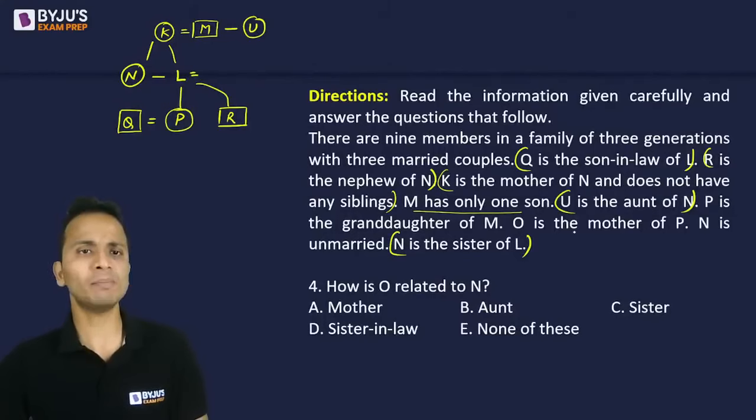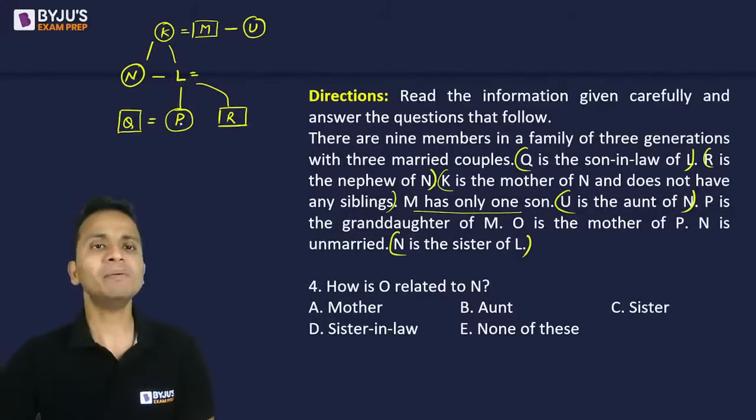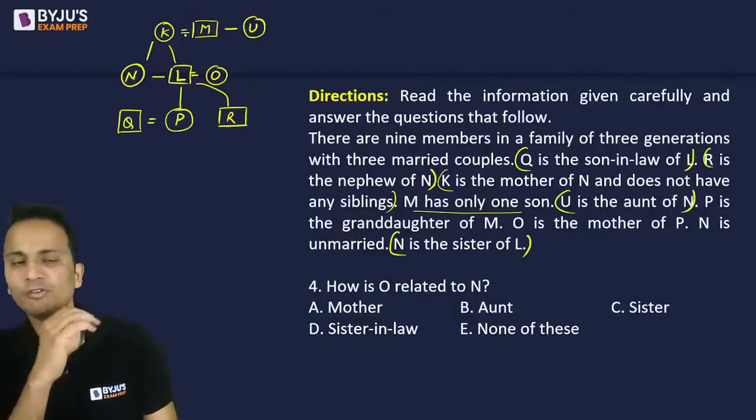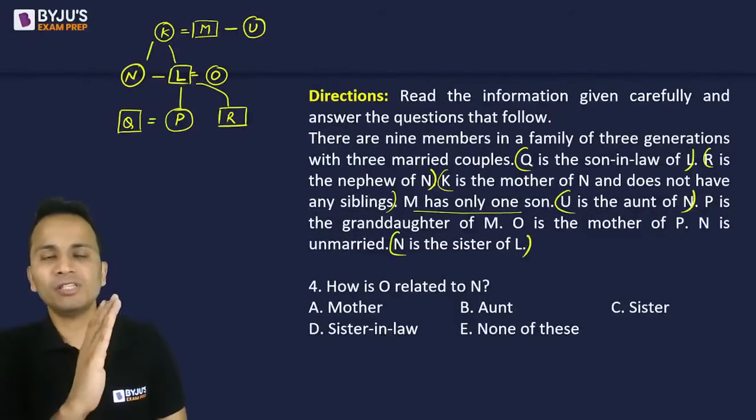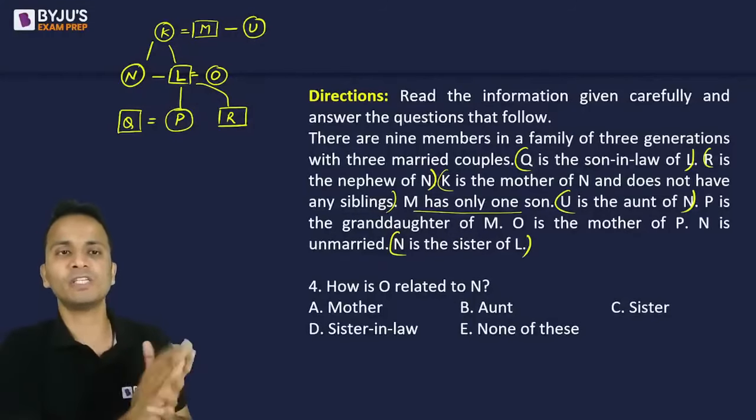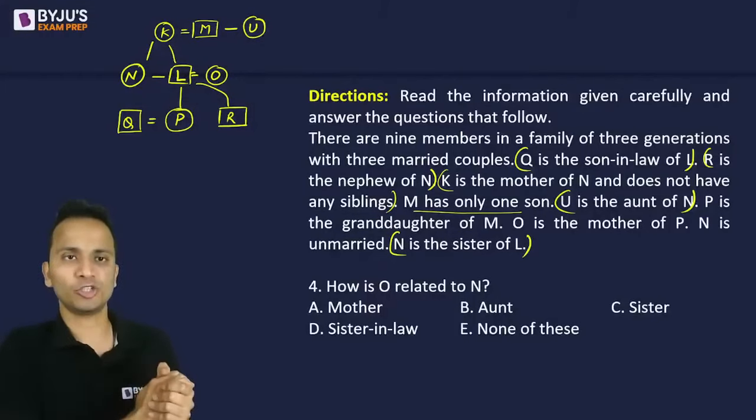So O is the mother of P. P's mother is O. So L is one of the parents, and O will be the other parent and it will be the mother. So L will be the father of P. And we are done. There are 9 members, and their genders have been written. Everything is there in front of us. Now we can start solving these questions.